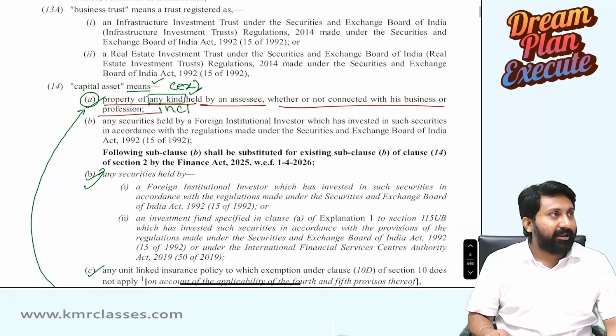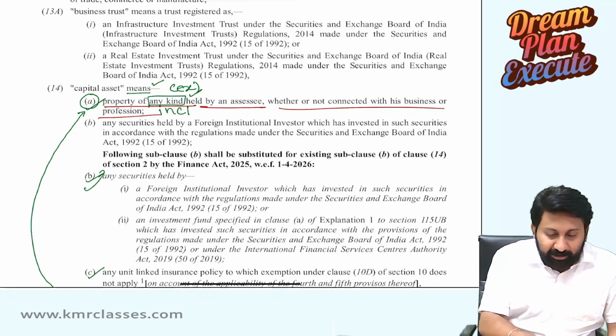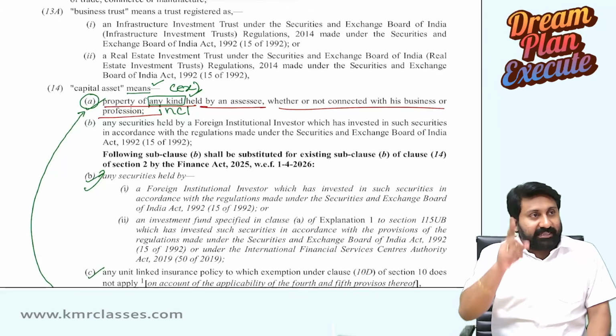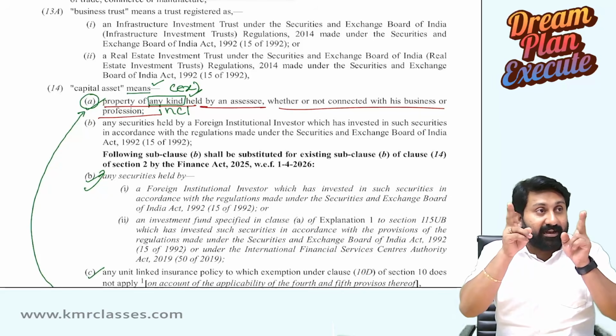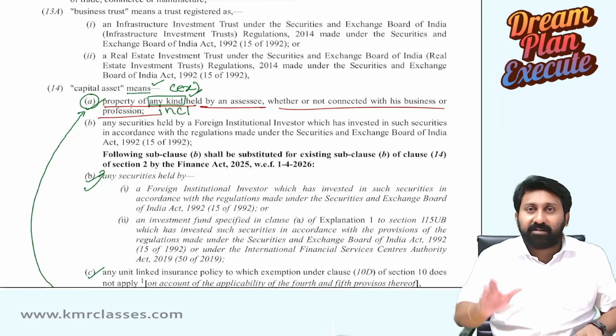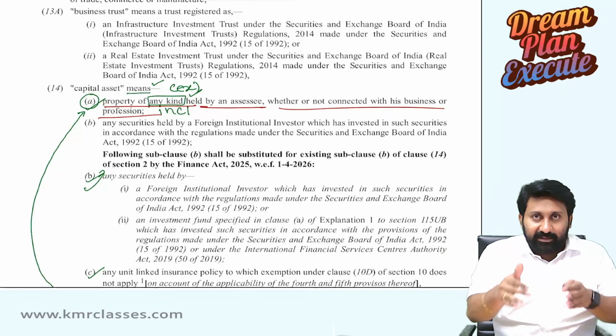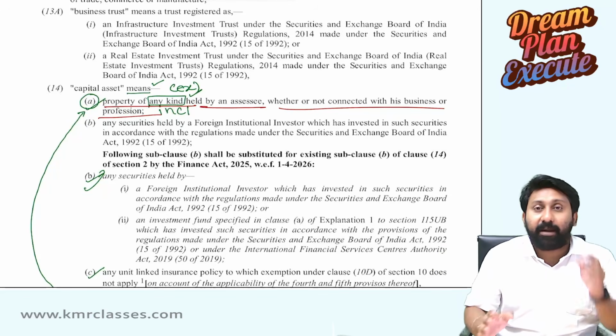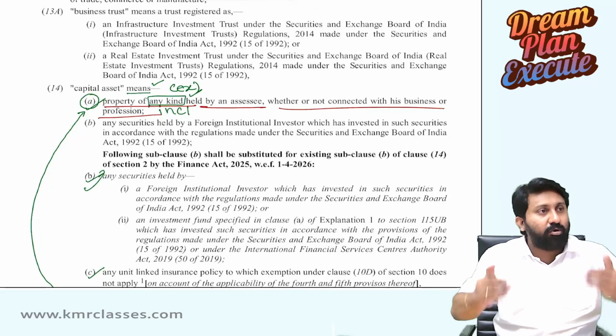That's the point. So, property of any kind held by an assessee. Held by an assessee. The word used is held. On this, a lot of discussion will be there at a later stage, maybe 1-2 lectures after. This is lecture 1. I don't want to overburden you in lecture 1 itself in capital gains. Slowly let us move on into the concept.